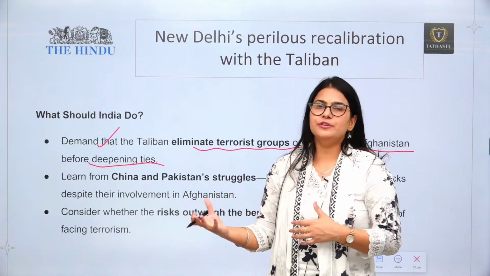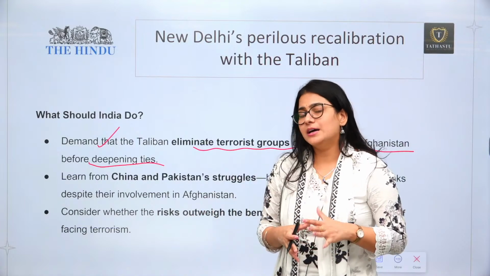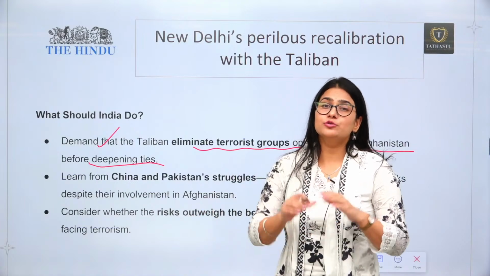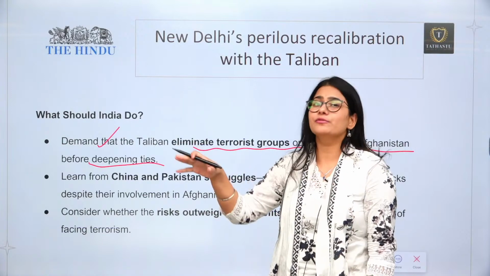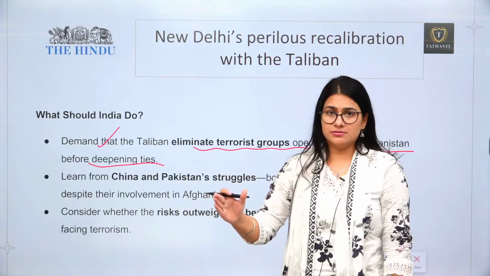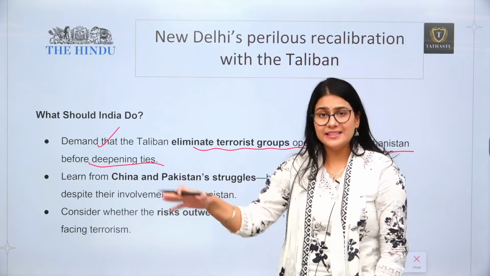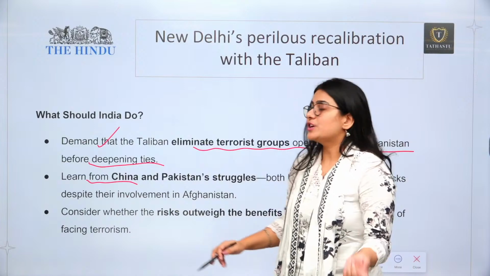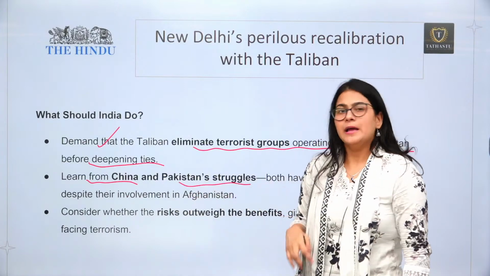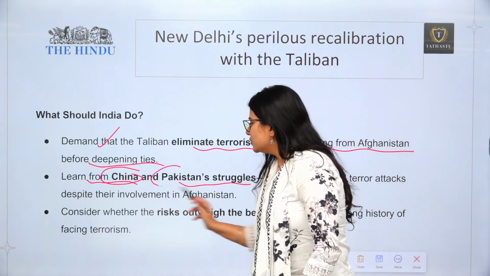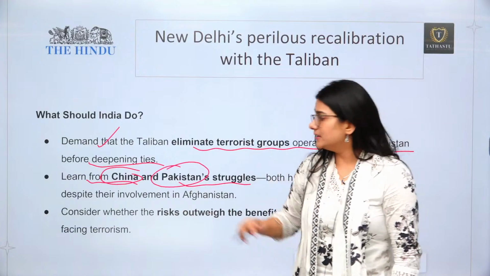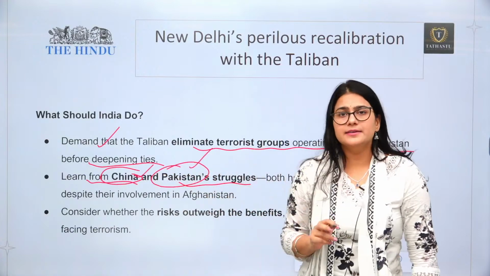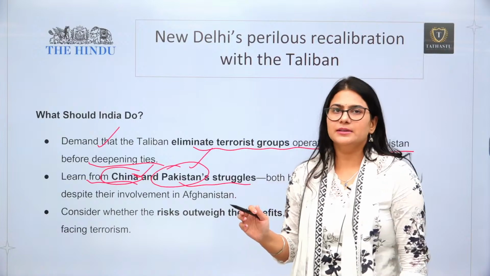For example, if we are going to have an envoy in our country, through that envoy we can put pressure on Afghanistan to disengage the Taliban from any kind of terror activity. Second, we can learn from China and Pakistan's struggles. China and Pakistan both engaged with the Taliban, and they both were victims of the terrorism being created by the Taliban, right?